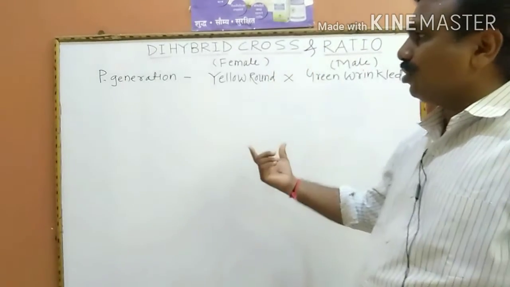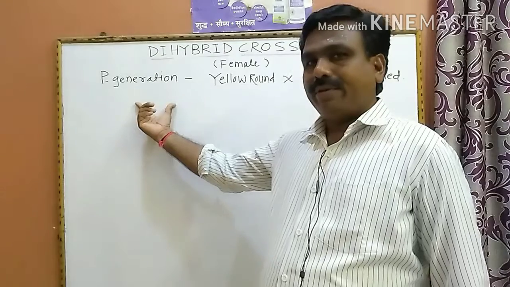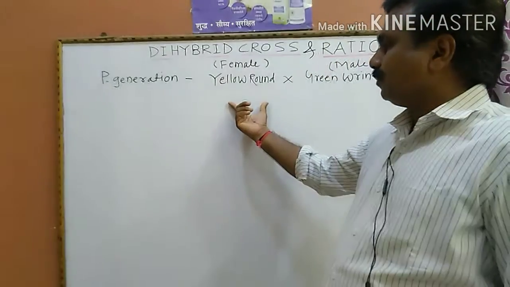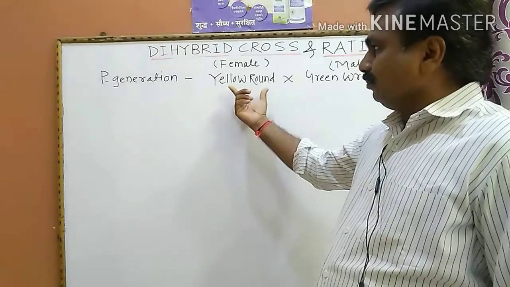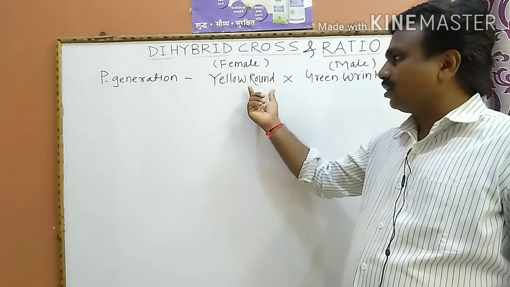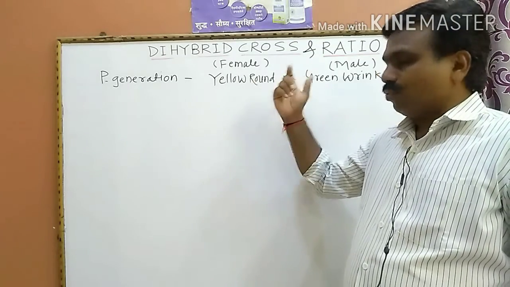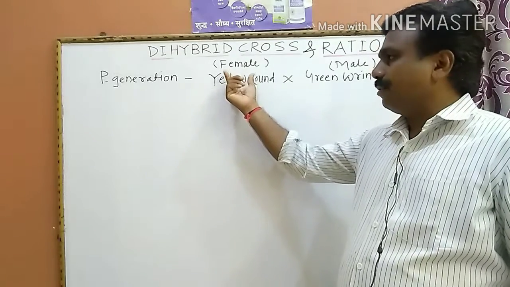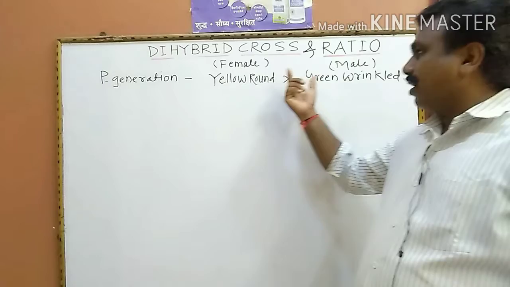In the P generation, meaning the parental generation, we consider yellow round: yellow is one character and round is the shape of the seed. This is one parent, considered the female plant. The other homozygous true breeding parent is green wrinkled. Green is the color of the seed and wrinkled is the shape of the seed.